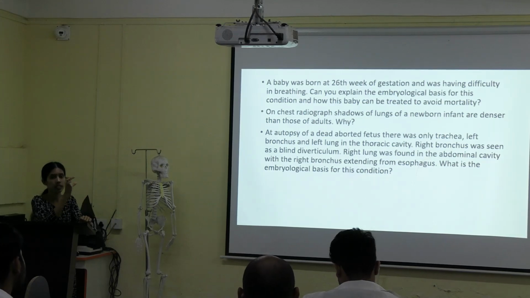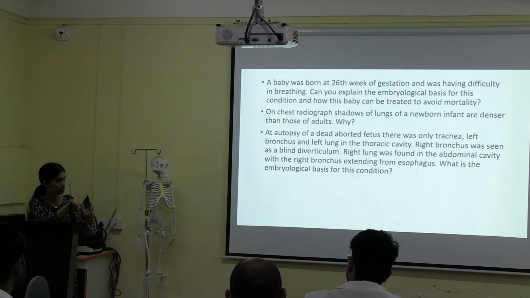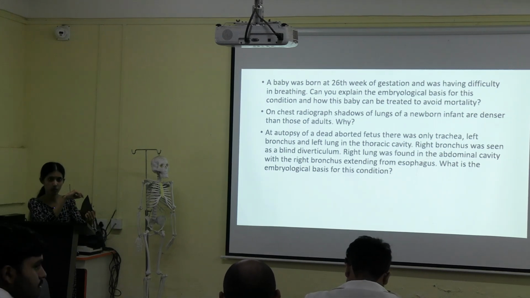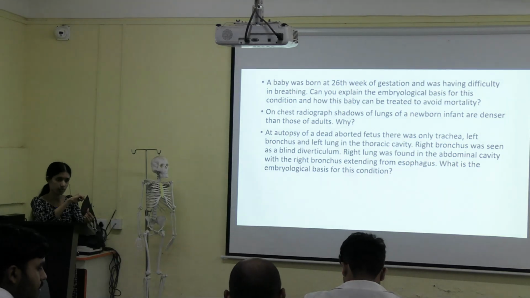It will remain only as a small part. If you remember the Meckel's diverticulum, do you remember? No? You got what I have said? Okay, fine.